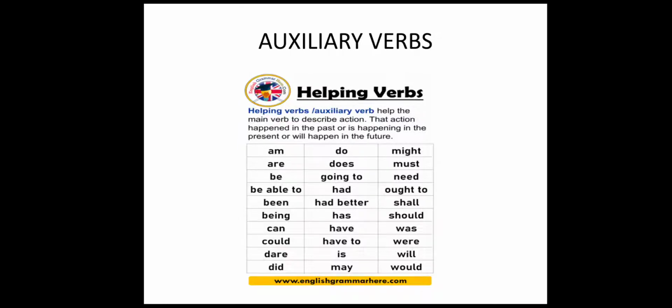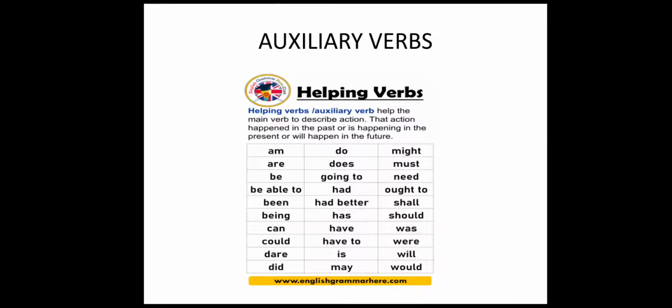Then you have auxiliary verbs. These are the two major kinds of verbs. One is action verbs and then you have auxiliary verbs. Now what are auxiliary verbs? Auxiliary verbs are also known as helping verbs. Okay? They help the main verb in a sentence. They help the main verb to describe the action.